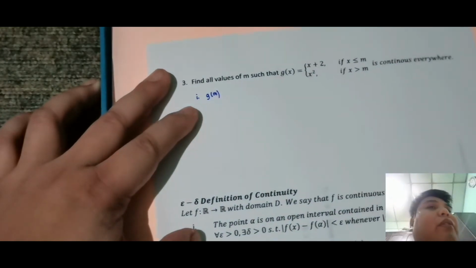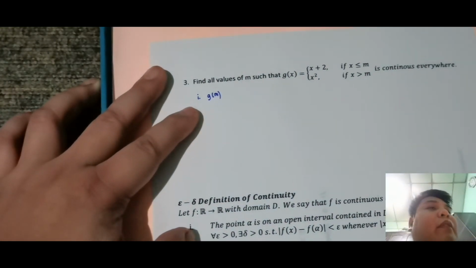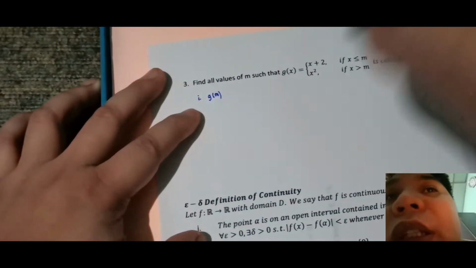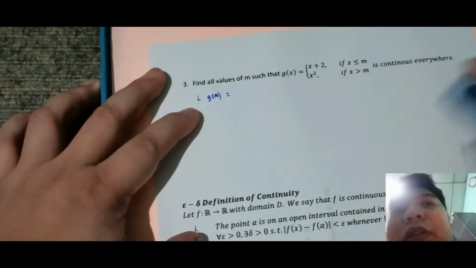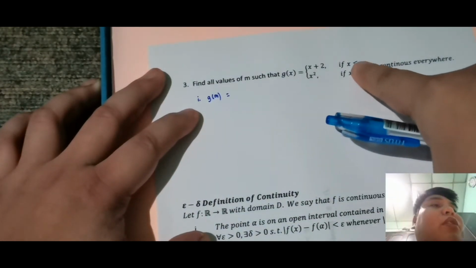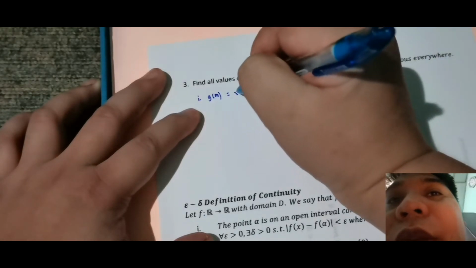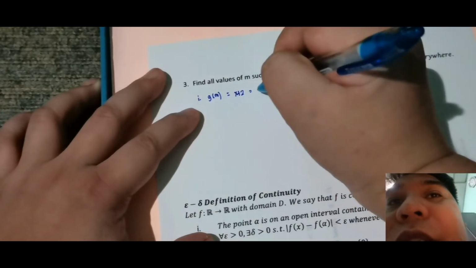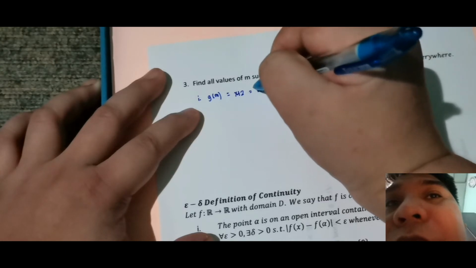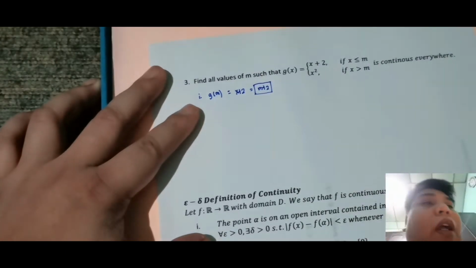Kasi m. Find all values of m such that g of x... Okay, so anong g of m yan? G of m yan. So, g of m is simply, saan doon? X is less than or equal to m. So, ibig sabihin dyan, pasok si x is equal to m. So, that is equivalent sa x plus 2, or simply this is m plus 2. Okay, so box ka lang.